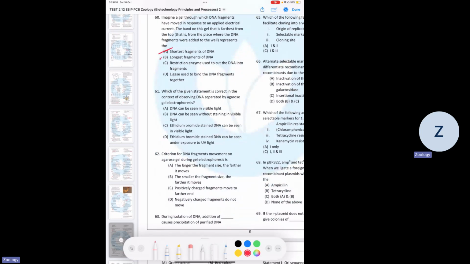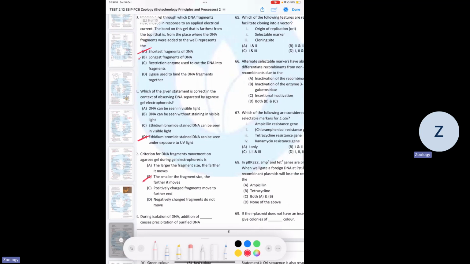61, which of the following statements is correct in context of observing DNA separated by agarose gel electrophoresis? So ethidium bromide, which is stained and gives a color under the exposure to the UV light, not the visible one, but the UV one. 62. So the criteria of DNA fragment movement is what? So the smaller fragment, it goes farthest.